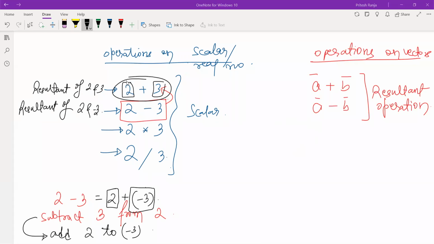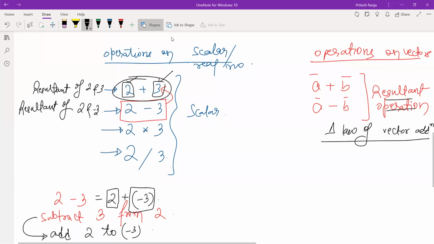So here we know a method to add two numbers. Similarly, we should also remember a way by which we can add two vectors. For that purpose, we have the triangle law of vector addition. So let us remember the triangle law.